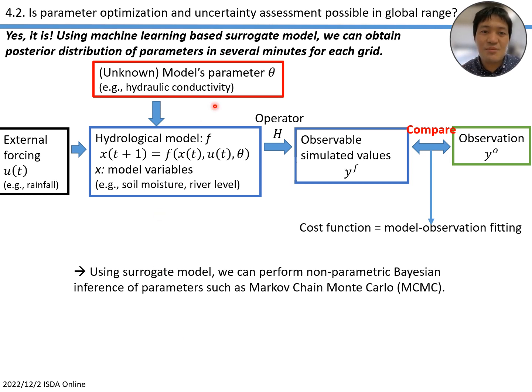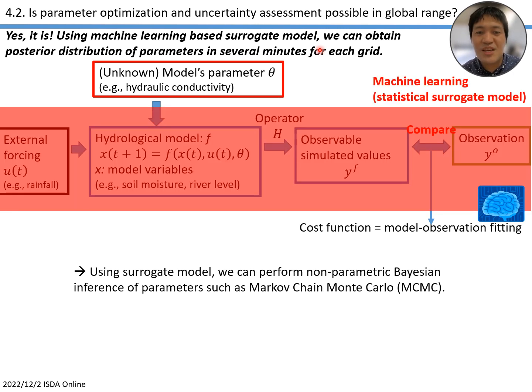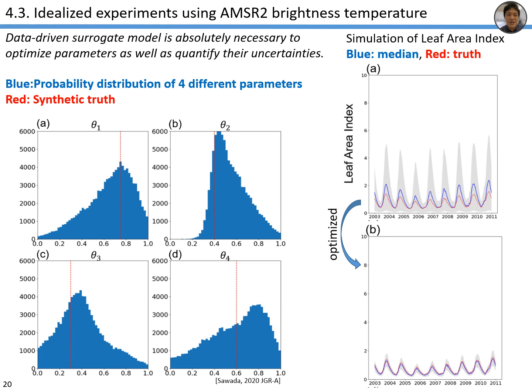Using the machine learning based surrogate model, we can obtain the posterior distribution of parameters in several minutes for each grid. So it means that we would like to replace the responses of the parameters to the cost function by machine learning. In that case, this machine learning is super fast, so we can apply non-parametric Bayesian inference. And this is an example of our study.